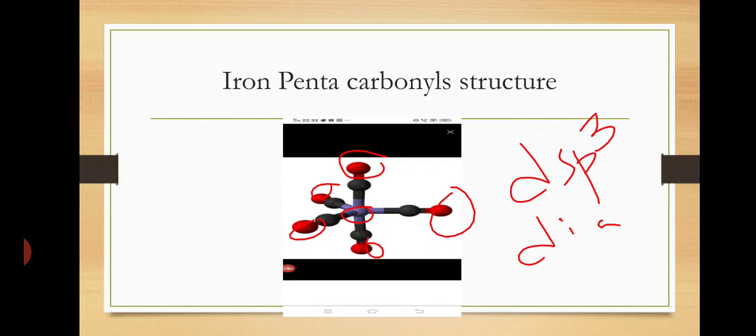In total, 5 empty hybrid orbitals are present in iron.